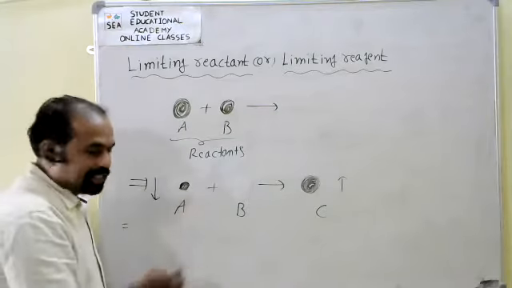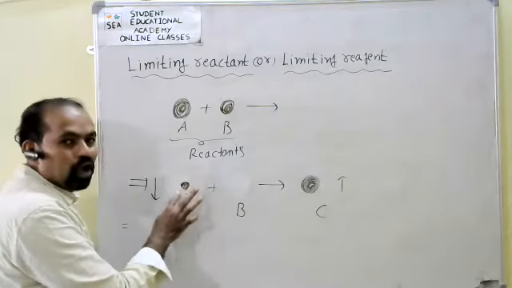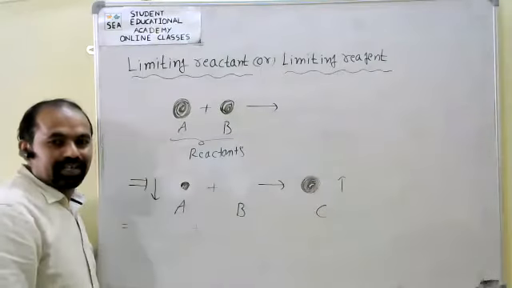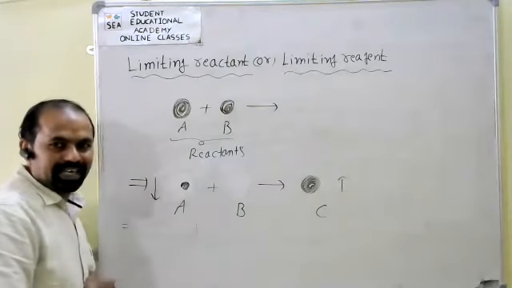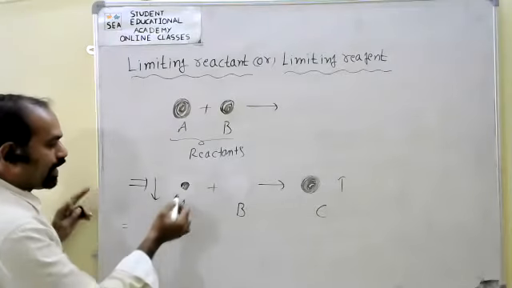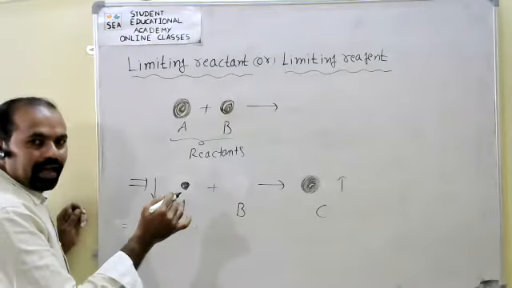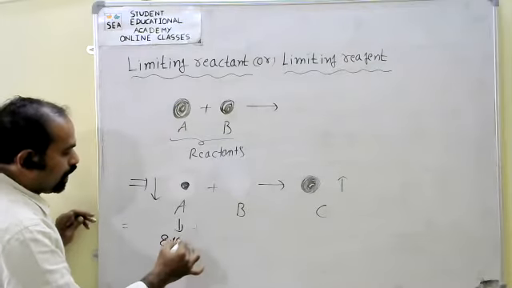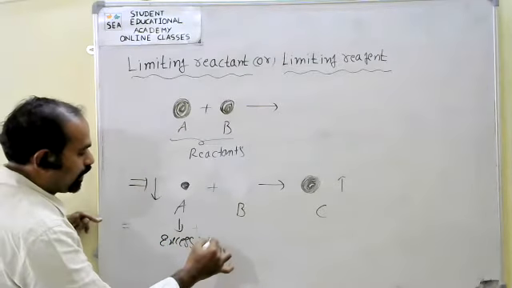In this reaction, the reactant A is not 100% consumed as a product. A small amount remains. The reactant of which an excess amount remains is called the excess reactant.